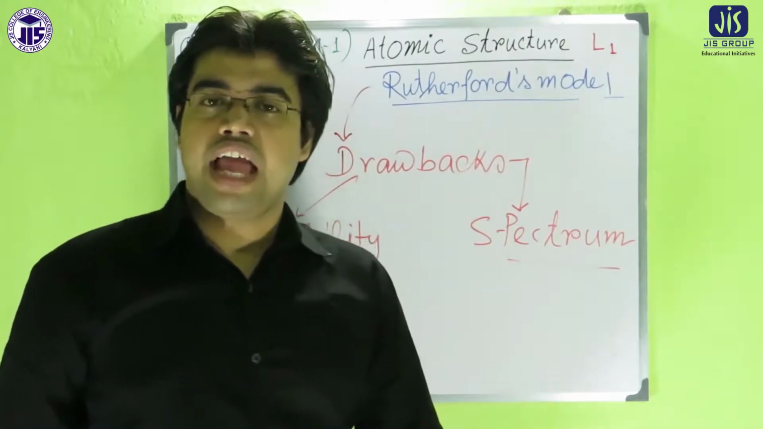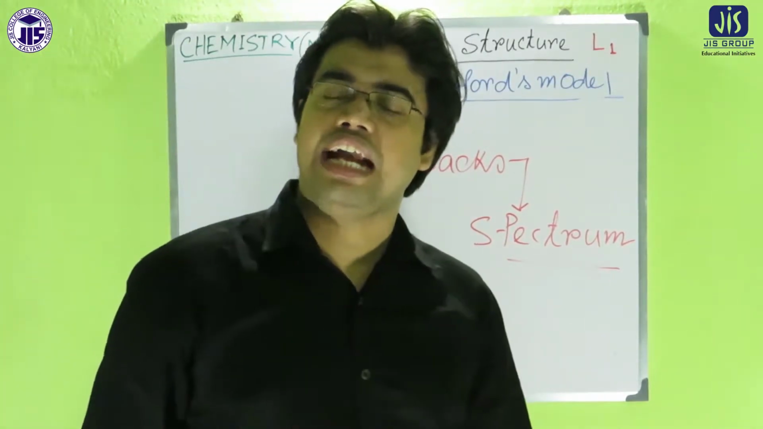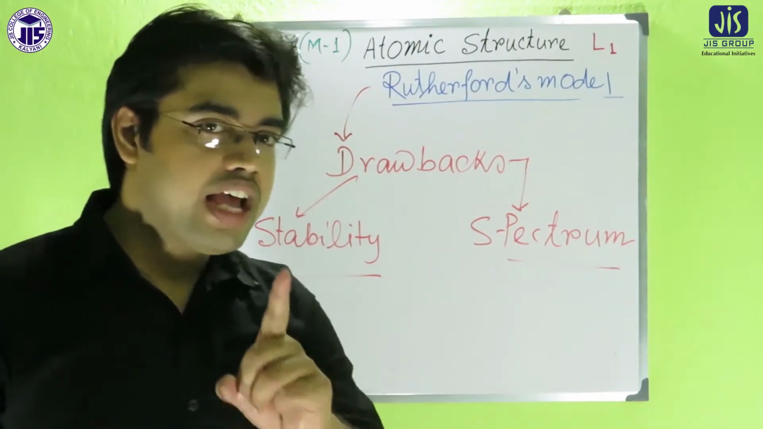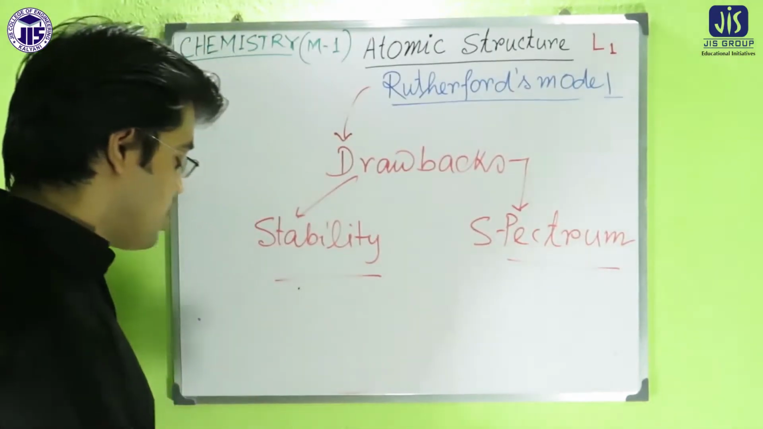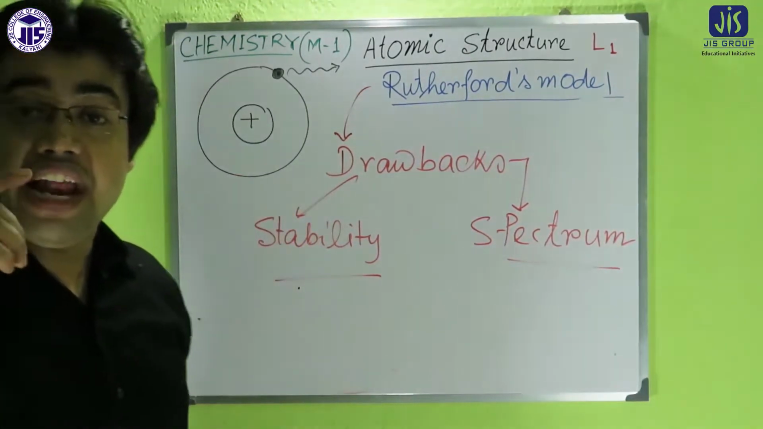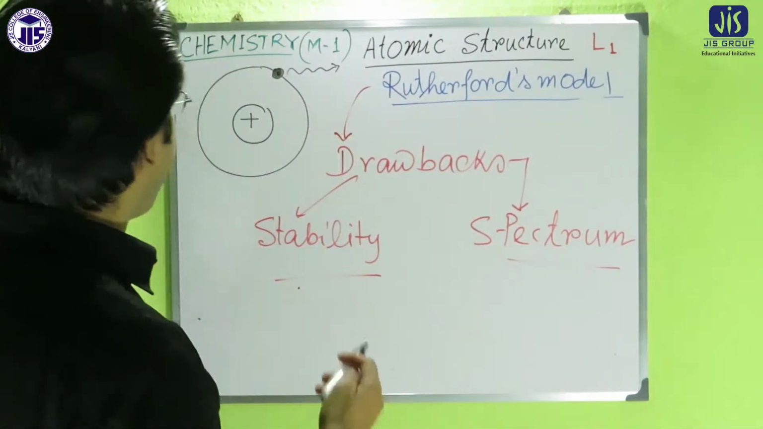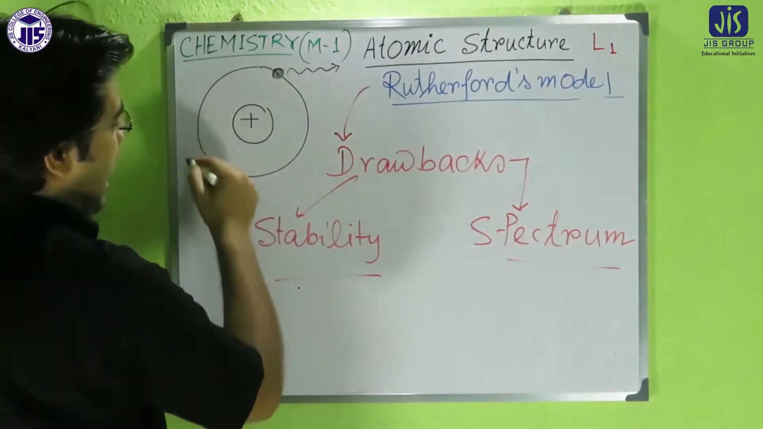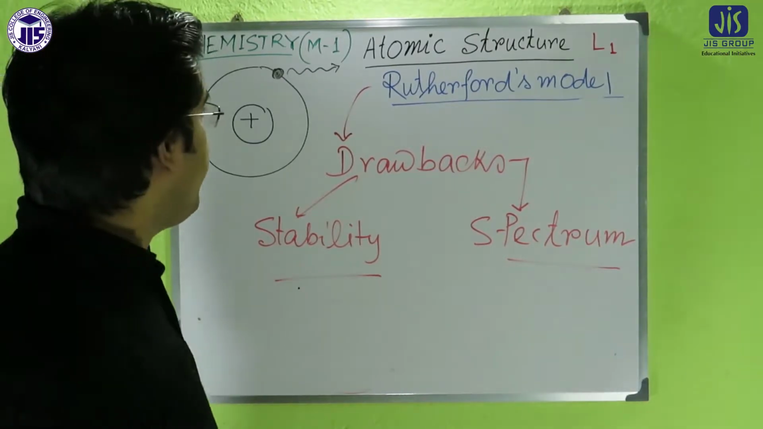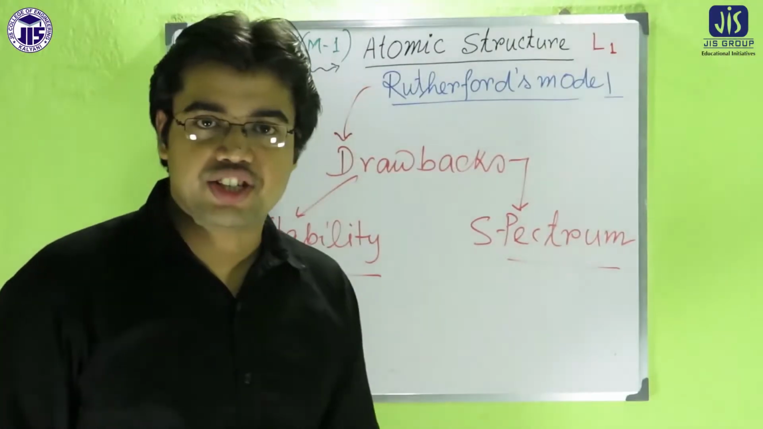Rutherford explained the stability of the atom from the point of view of centrifugal force and electrostatic attraction force. But what is the actual phenomenon? According to electromagnetic theory, if any charged particle revolves around another charged particle with acceleration, then it continuously emits energy.